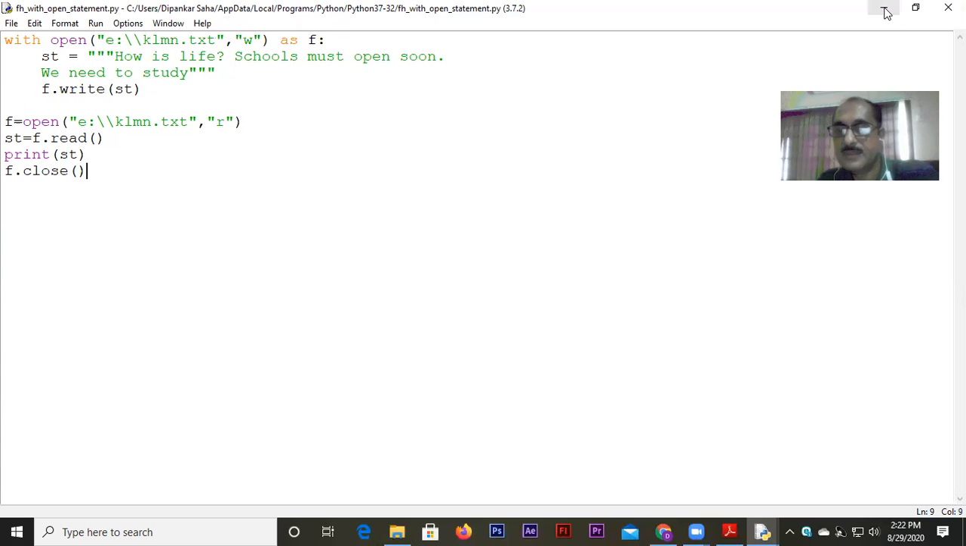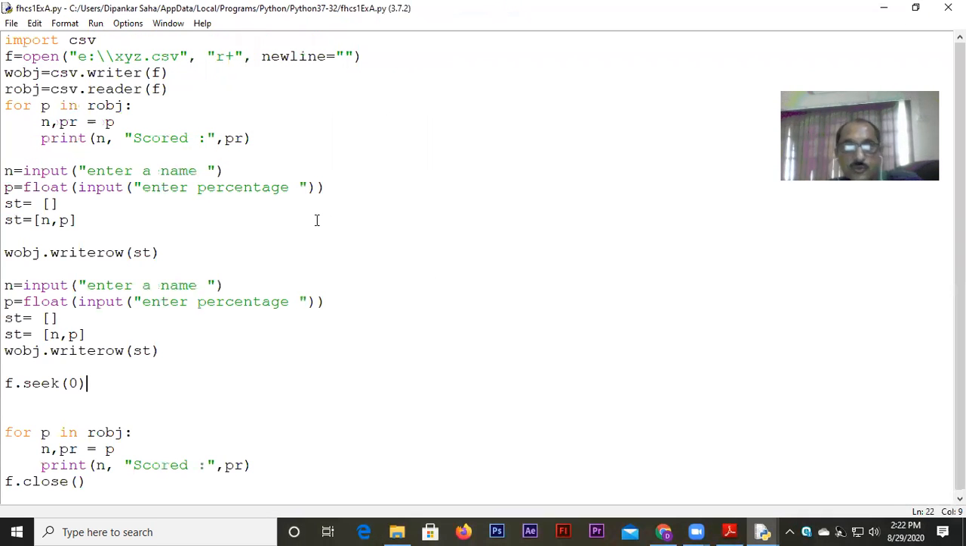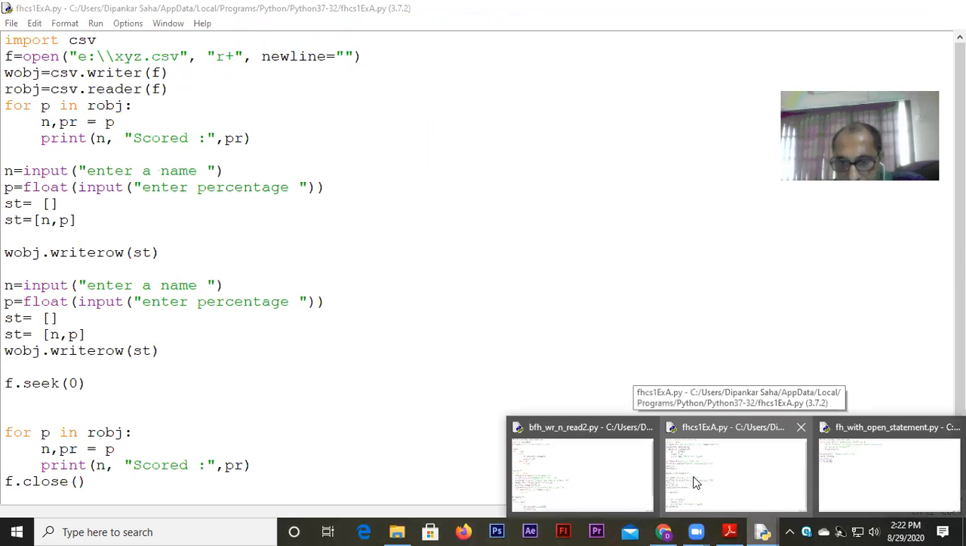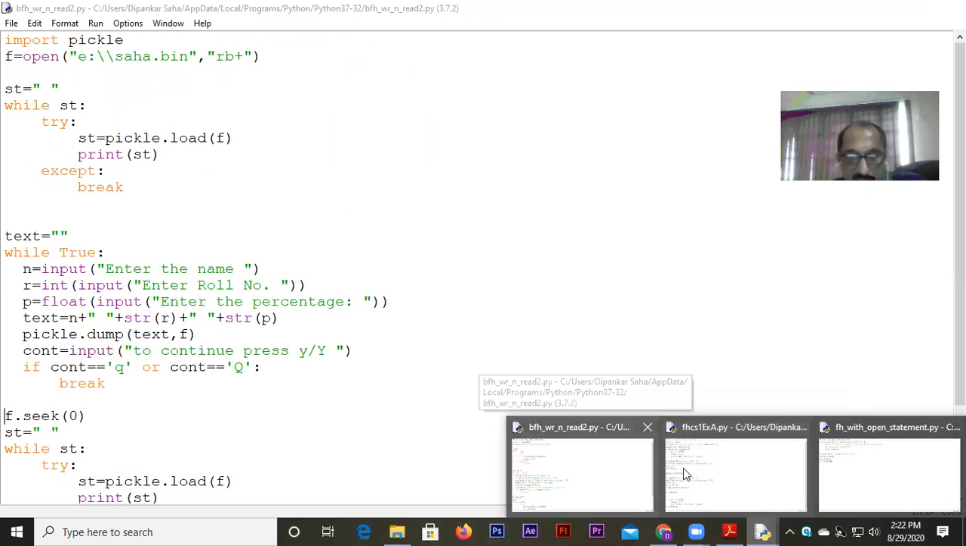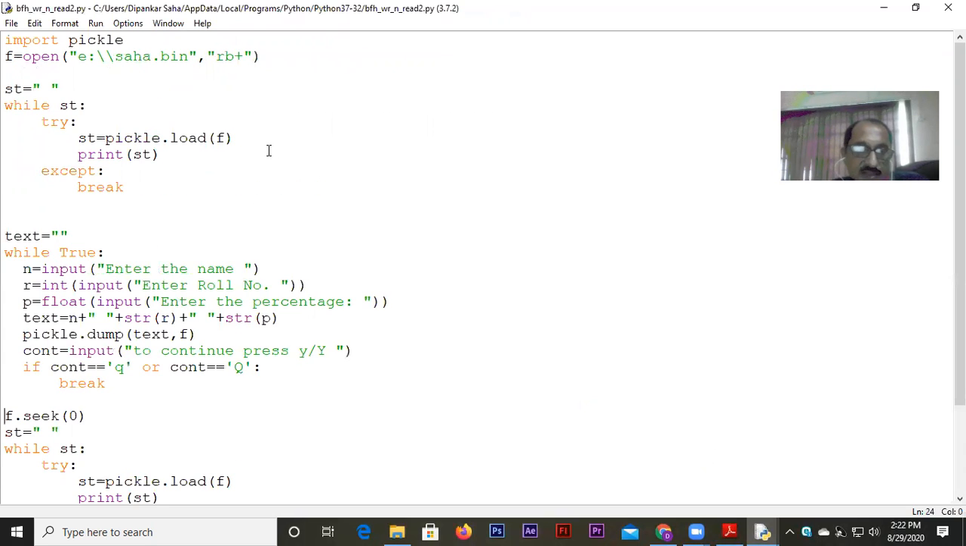Remember this fact. Another thing which I wanted to show you, look at this. Let me show you this example first. It's a pickled file, that means I'm talking about a binary file. The file name is saha.bin. And I opened the file in reading mode. I already stored some data into it, I already wrote some data onto it.